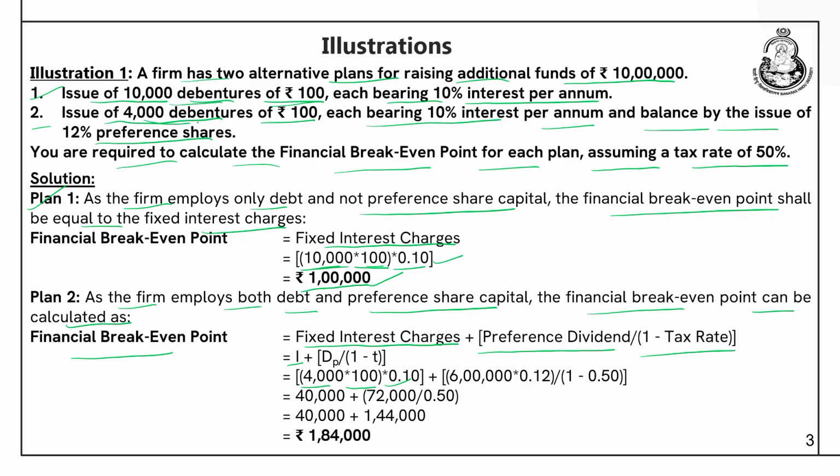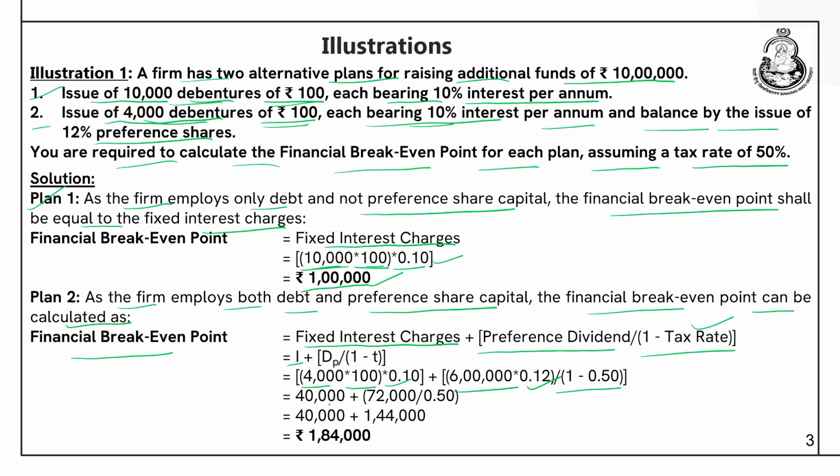It uses 4,000 debentures of rupees 100 at the rate of 10%, and you need to add the preference dividend. How much is it? The company is using preference share capital of rupees 6 lakh and the rate of dividend is 12%. So, 6 lakh into 12% will be divided by 1 minus 0.50, because the tax rate is given as 50%.